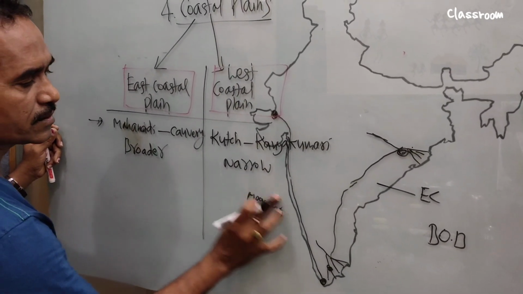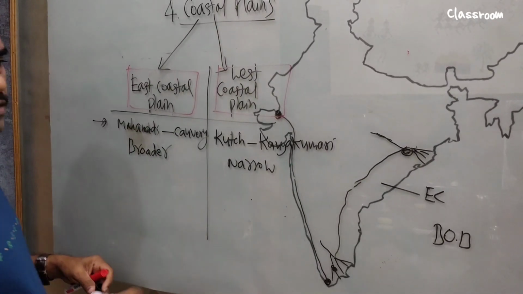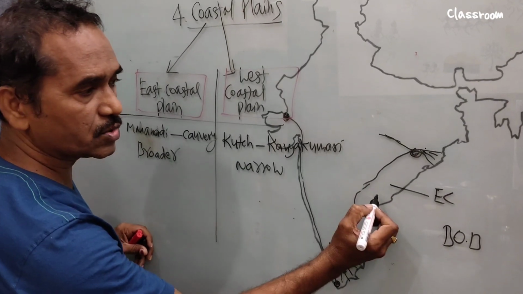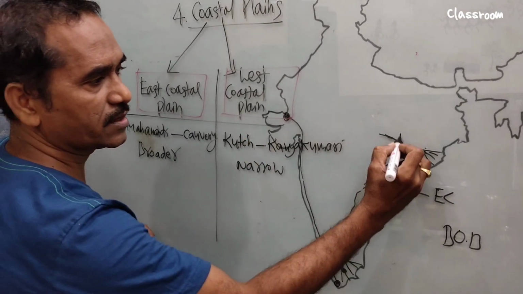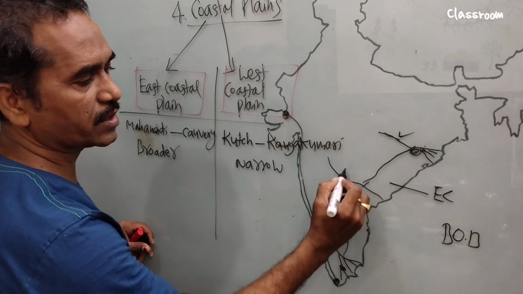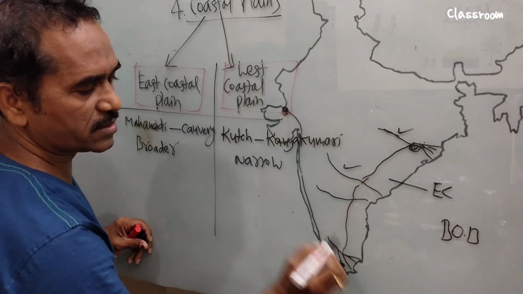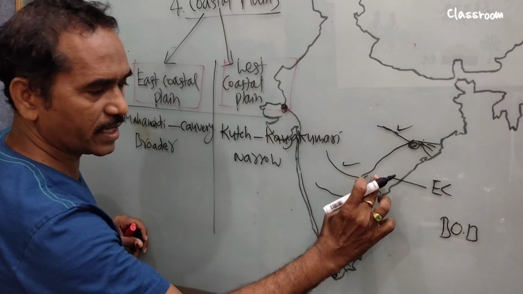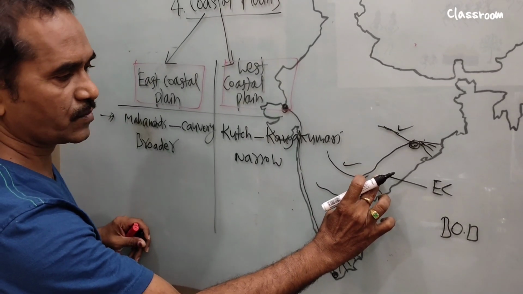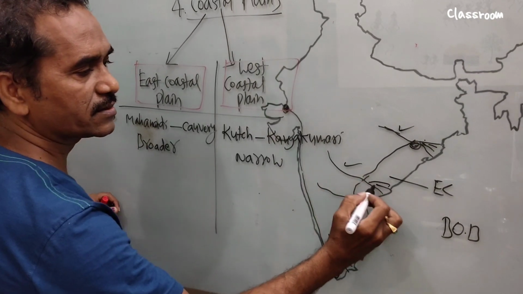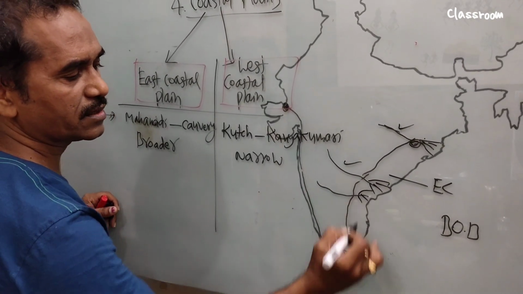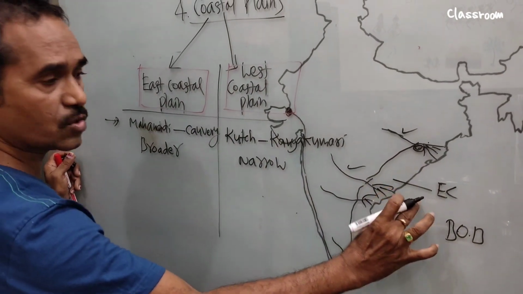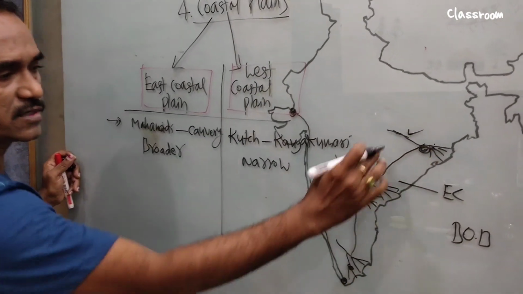Now we see the east coastal plain is formed due to rivers like Mahanadi, Godavari, Krishna, and Kaveri. Because of these rivers, the east coastal plain is formed. And here we see deltas: Godavari delta, Krishna delta, Kaveri delta, and Mahanadi delta.